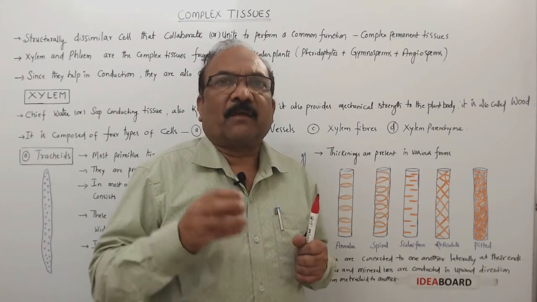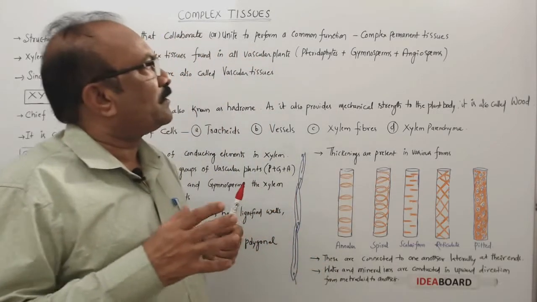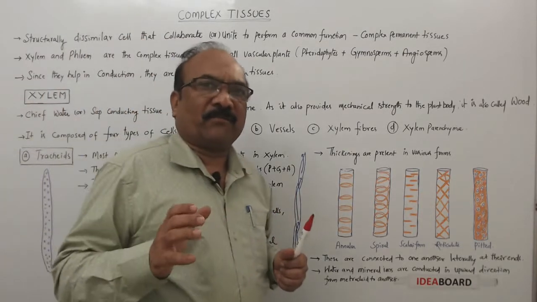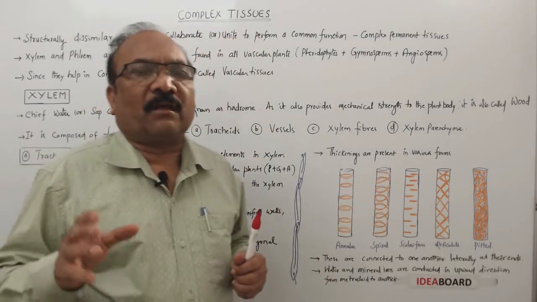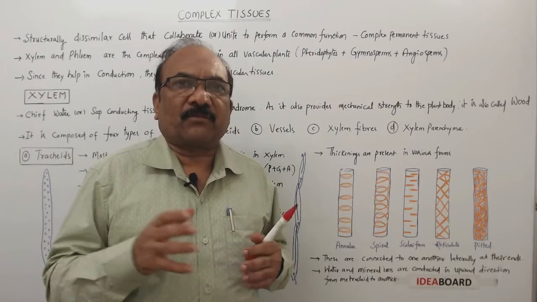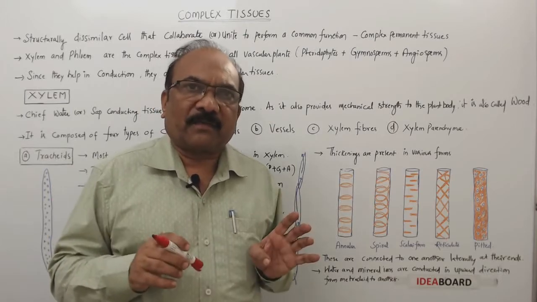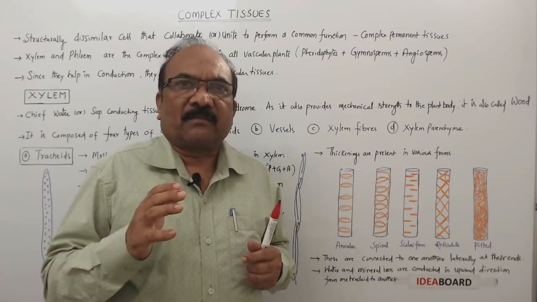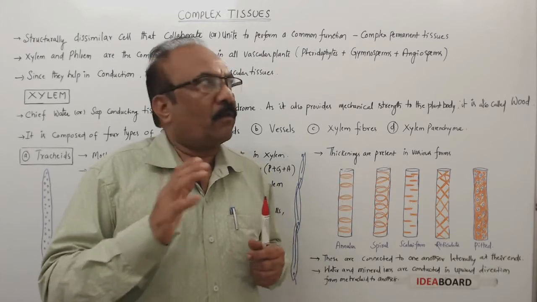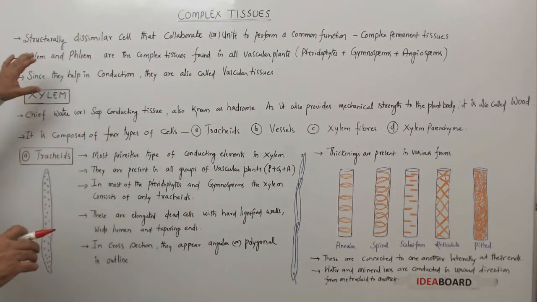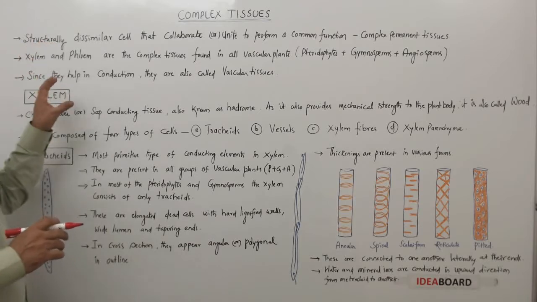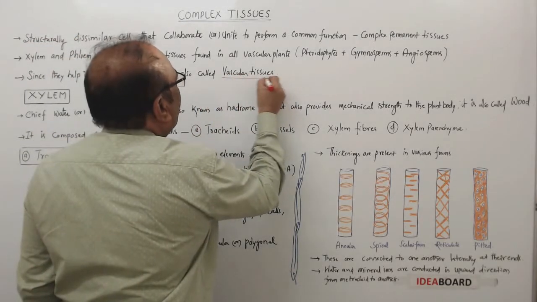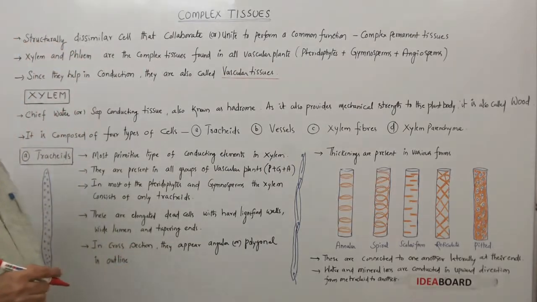That is what complex permanent tissues are. And these complex permanent tissues include xylem and phloem. And these are present in all vascular plants. And of course, you know that the vascular plants include pteridophytes, gymnosperms, and angiosperms. So in all vascular plants, these complex tissues are present. And as these complex tissues help in conduction, they are called vascular tissues.